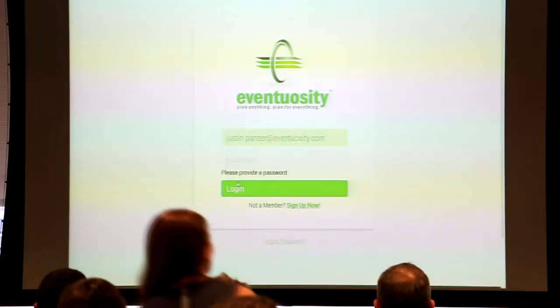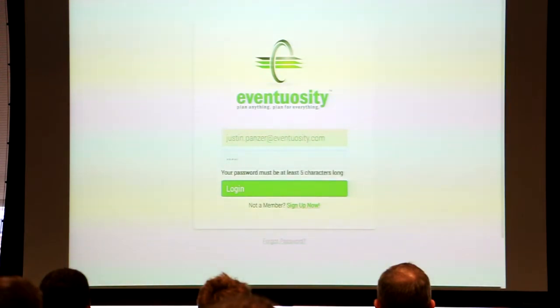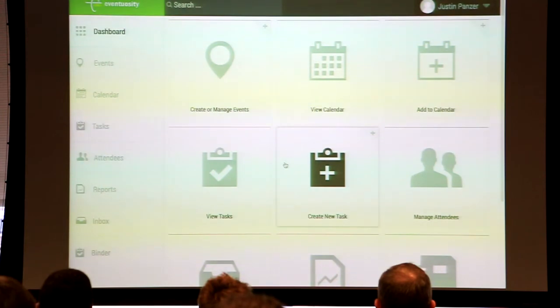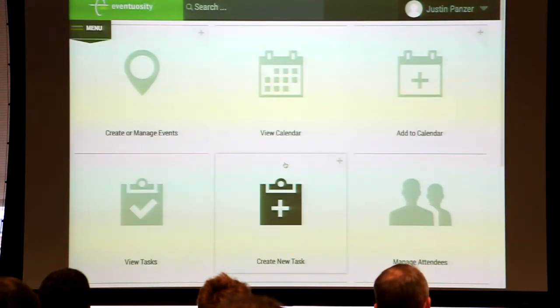So this is Eventuosity as we log in. Everything takes us to this dashboard. And from our dashboard, it follows kind of a user flow, a workflow, an event.